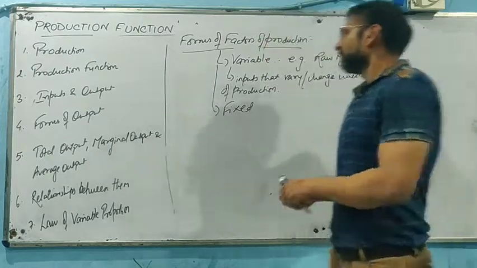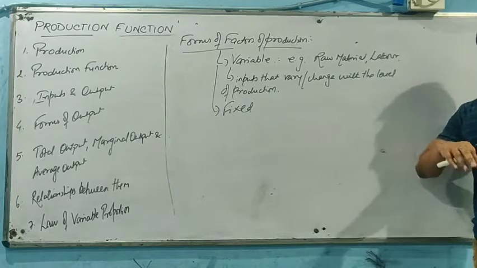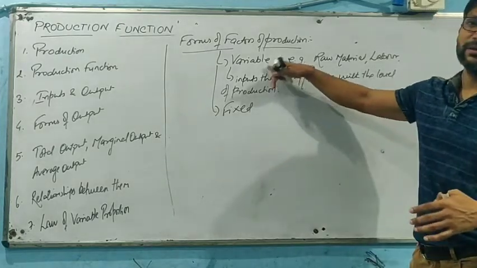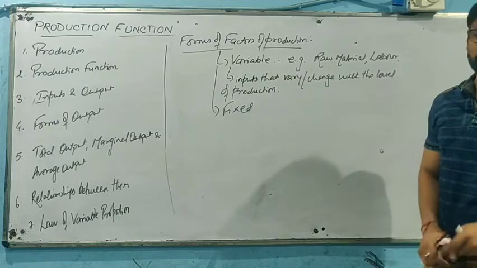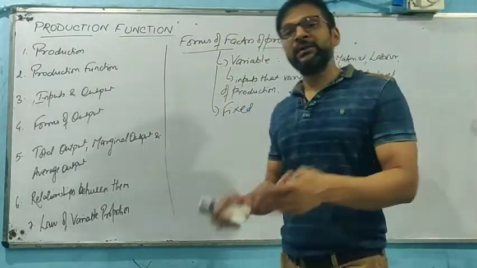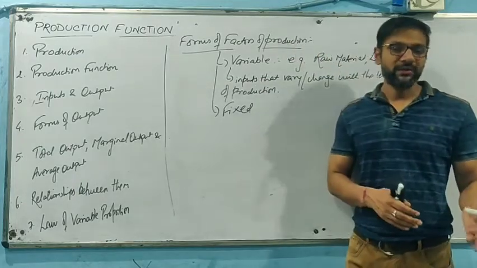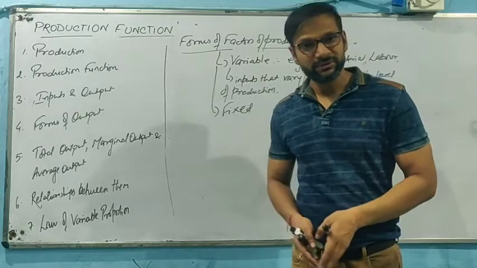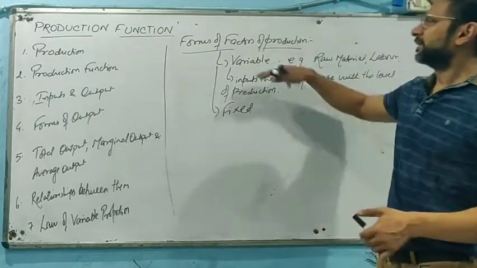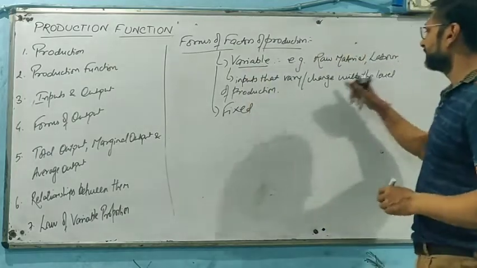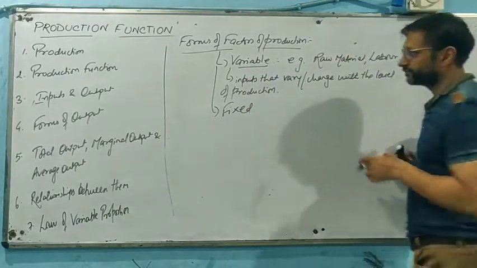Simple. So we can say the tires are basically working as variable inputs or variable factors of production. As and when the production of cars rises, the demand for tires as raw material will also be increased by the producer. So this is what the variable factor of production is all about. It varies or changes with the level of production.